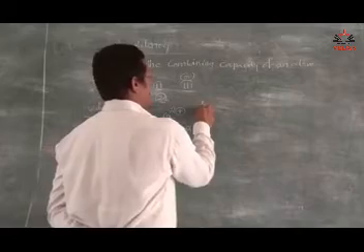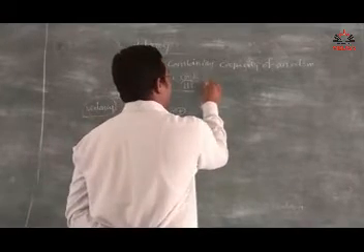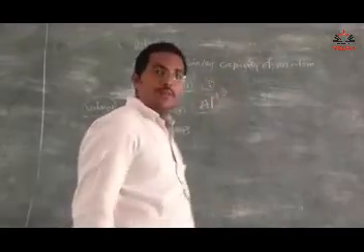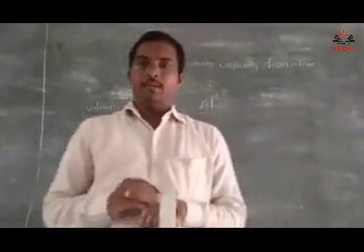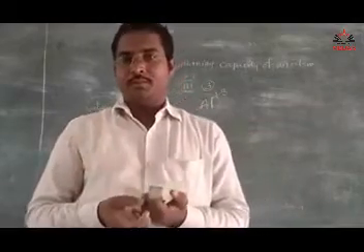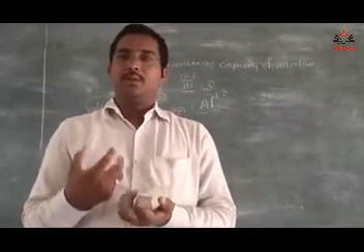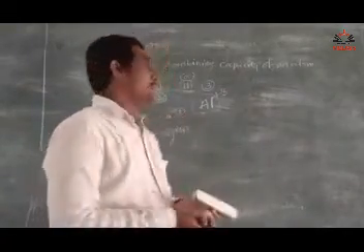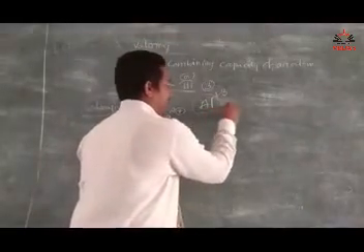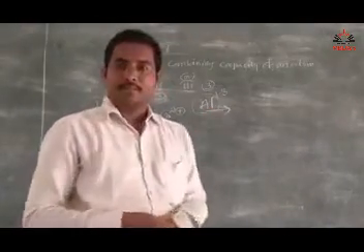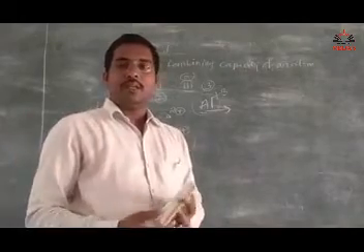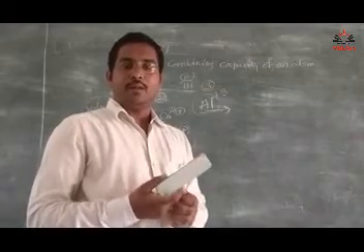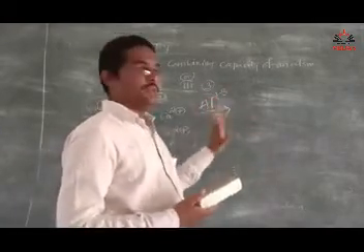And take the third group, aluminum. Aluminum valency is 3, because aluminum loses 3 electrons and gets 3 plus. So 3 positive indicates the loss of 3 electrons. After forming Al3 plus, the electronic configuration is similar to that of neon. Neon is more stable, and now Al3 plus is also stable.